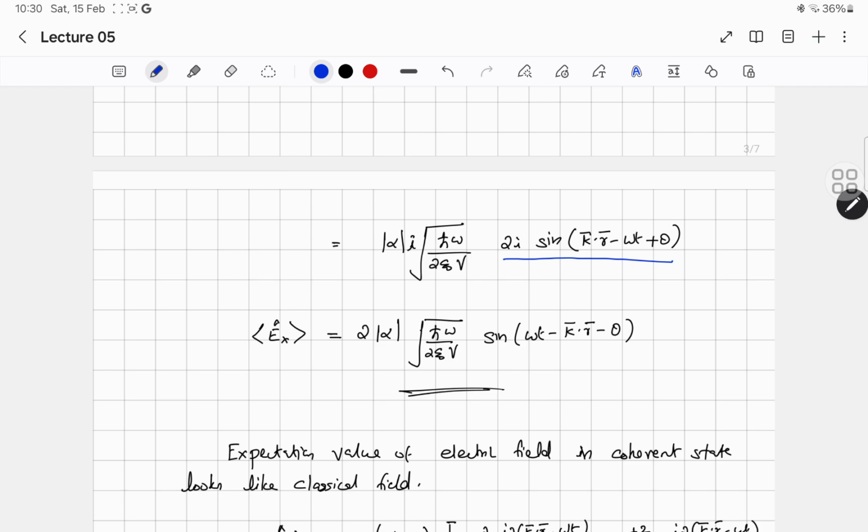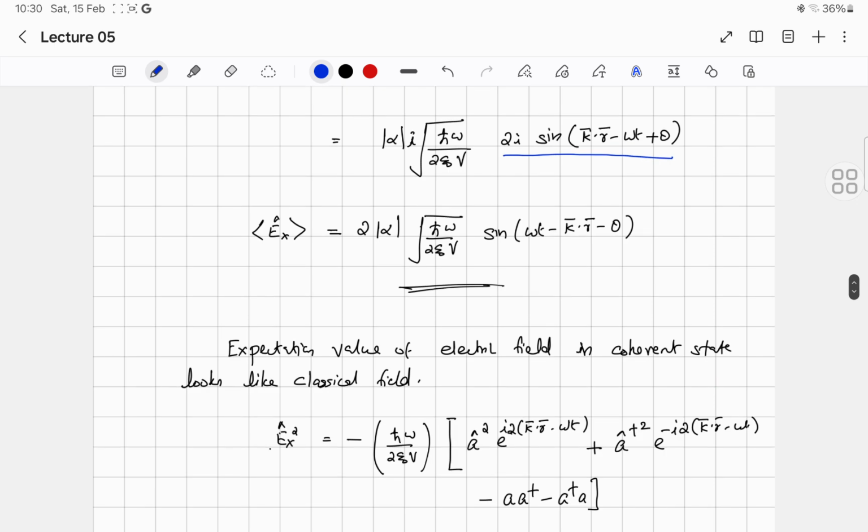Now, surprisingly, this expression is equivalent to the classical electric field, the electric field of a classical electromagnetic wave. It has the harmonic form. So I can say that the expectation value of electric field in coherent state looks like the classical field.